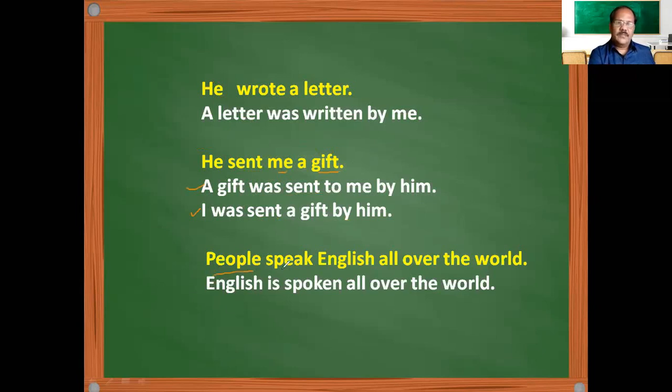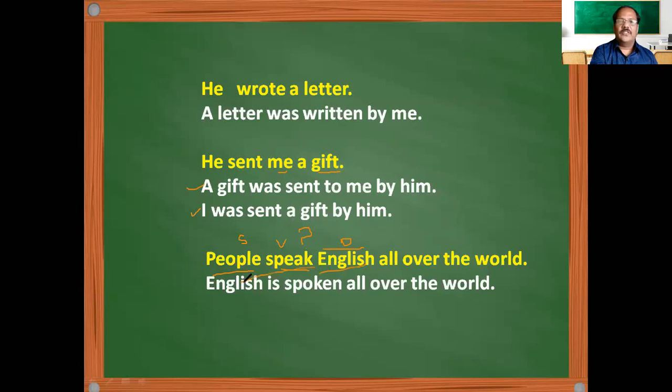People speak English. People is the subject, and this is the verb. People speak what? People speak English. This is the object. Suppose you take whatever comes at the end, what will happen? All over the world will become the object. When you begin the sentence with "all over the world," you will be in confusion. So identifying the subject, verb and object is very important. You have identified what is the subject, verb and object. Then English has become the object here.